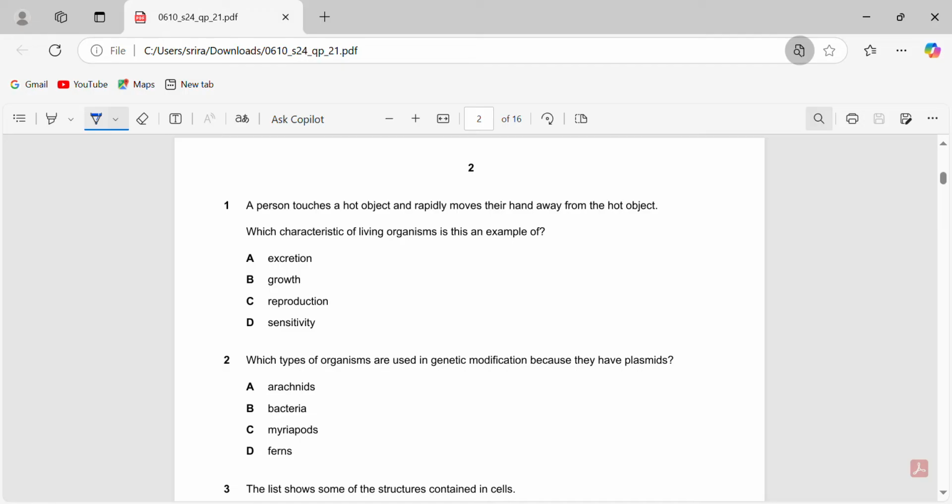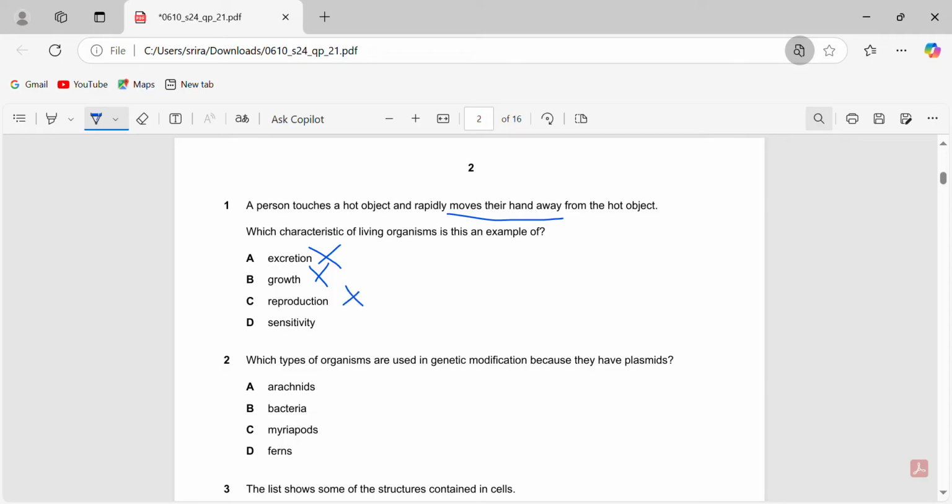These are the straightforward, easier questions that we can solve quite easily. Obviously not excretion because they're moving the hand away. So it's a response. Excretion is removing something that's toxic or in excess of requirement to our body. We're not removing anything from the body here. It's obviously not growth either because there's no mention of an increase in size or dry mass, so it's not growth. And it's 100% not reproduction because no offspring is being produced, which is kind of obvious.